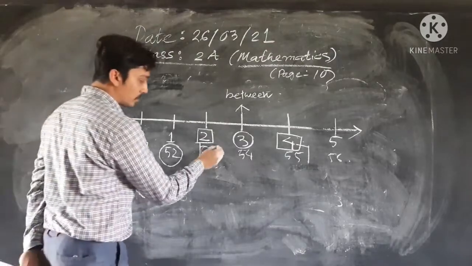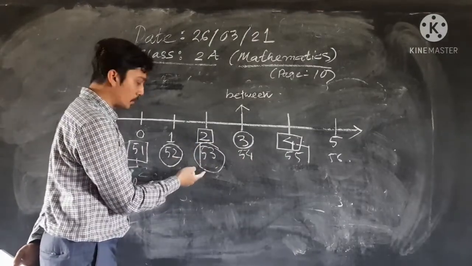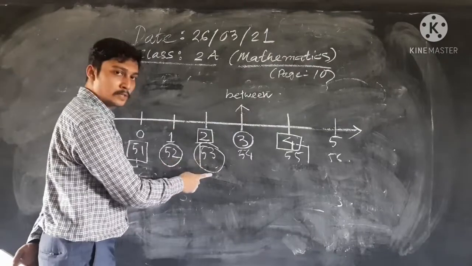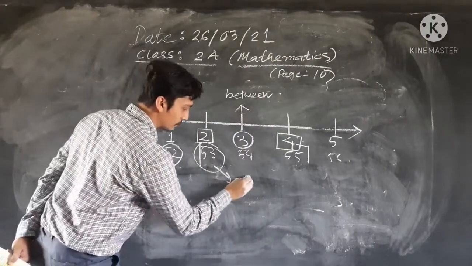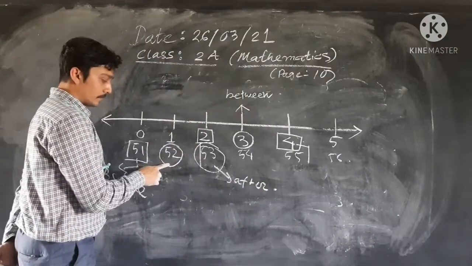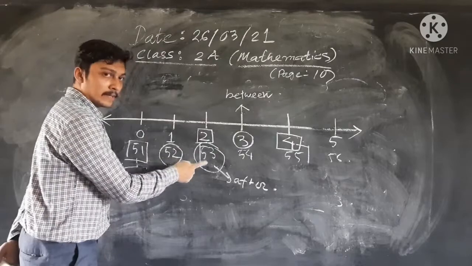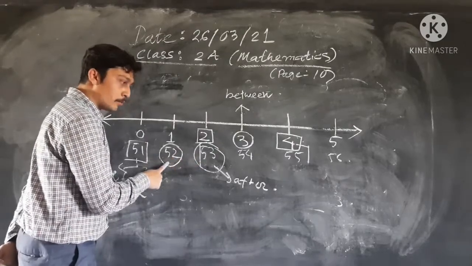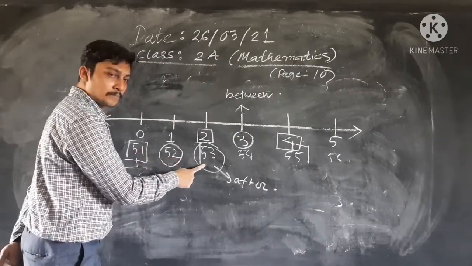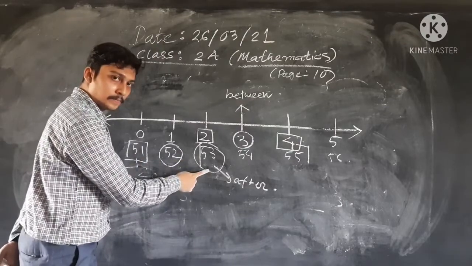And 53 comes after 52. That is after. And you can say 52 is the middle of them. That means 52 is between 51 and 53.